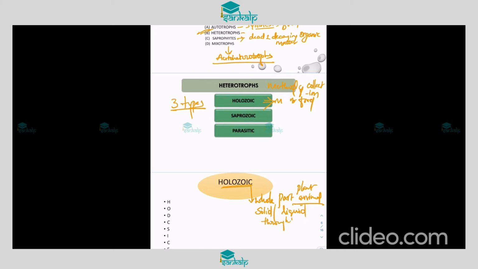So what is holozoic nutrition? The animals where they consume all animal or plant part, or both animal and plant part, in the form of solid or liquid through their mouth.